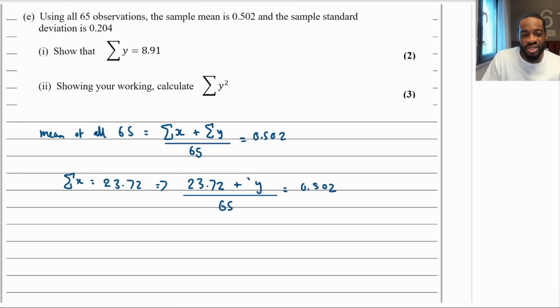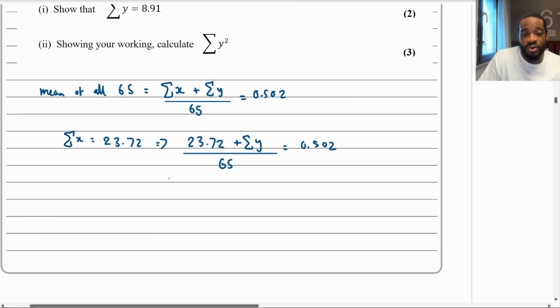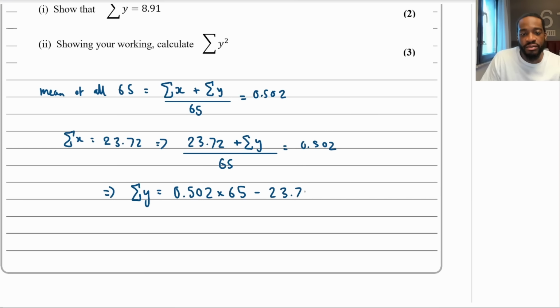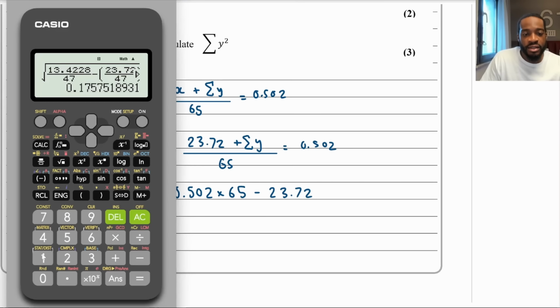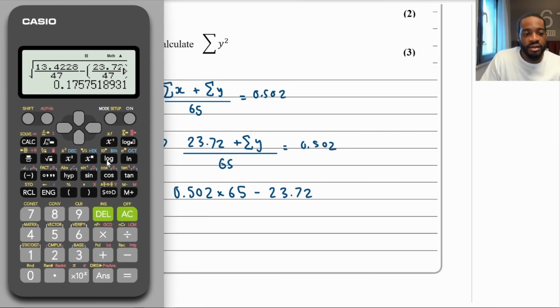So then from here, this is just literally a linear equation. Times by 65, take away 23.72. So I can say from here, the sum of Y is going to equal 0.502 times by that 65, and then you will take away the 23.72, wouldn't you? So what would that give us? Let's see. So do it here. 0.5, make sure, yeah.